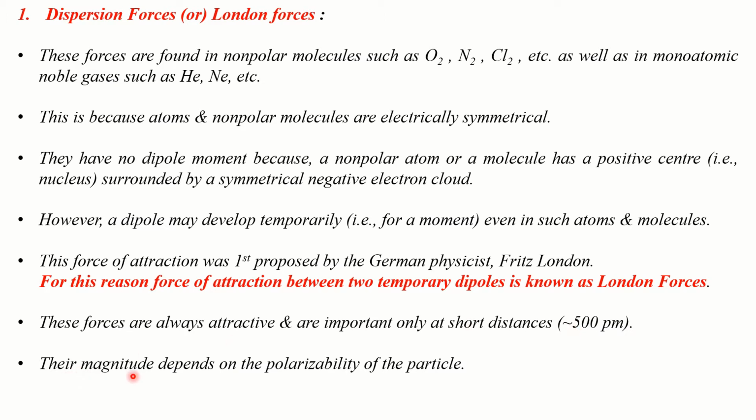Okay, their magnitude depends on the polarizability of the molecule. What is polarizability? We studied about this in chapter 4 itself. Polarizability means the tendency to get polarized by another atom or molecule. Okay, and the magnitude of the attractive interactions depends on the polarizability of the atom or molecule involved.